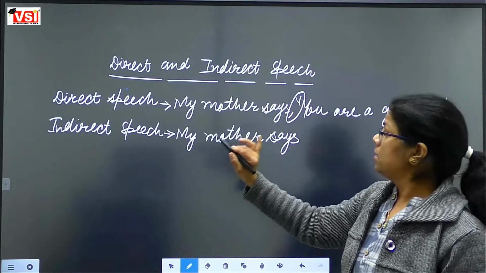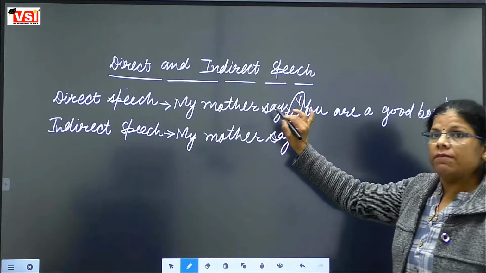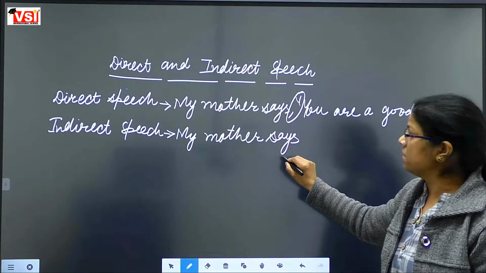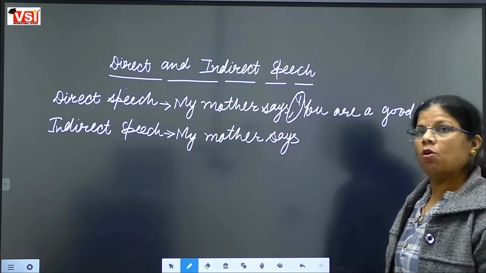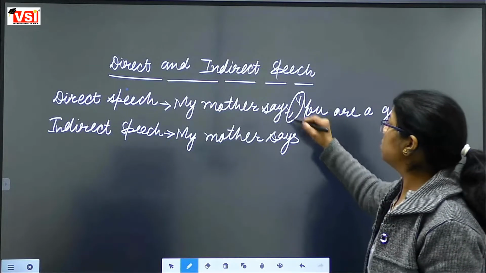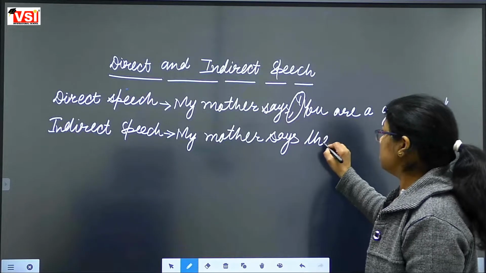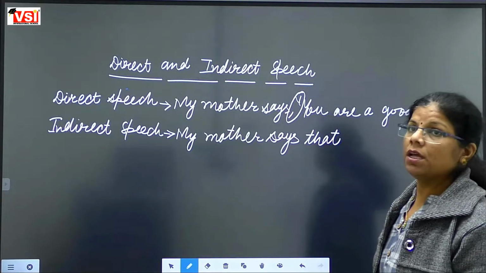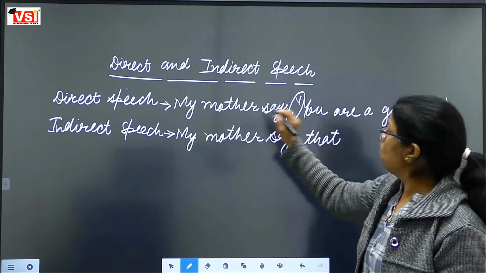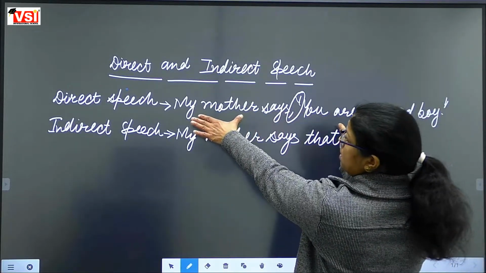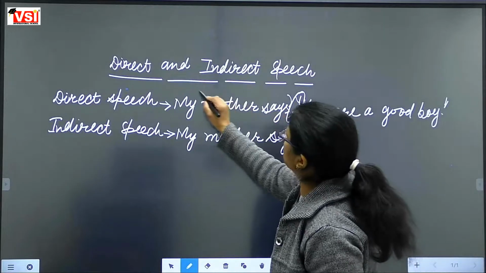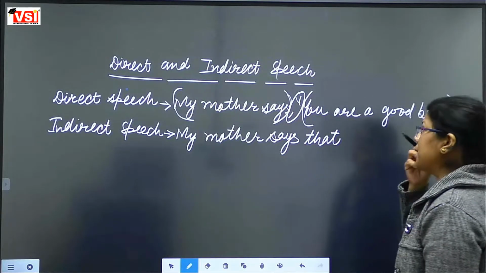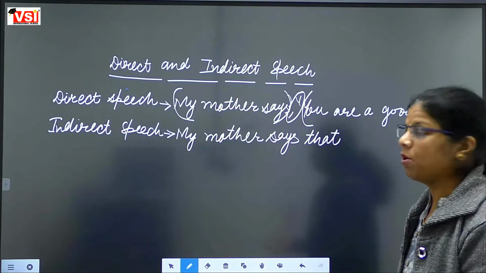But when we change a direct speech sentence into an indirect speech sentence, we remove these commas and at the place of these commas we use that conjunction. Conjunction एक use करते हैं that to connect both the parts of the sentence. ये एक part है sentence का. This one is the first part. This one is the second part. अभी क्या बोलते हैं इन्हें ये भी बताऊंगी मैं आपको.